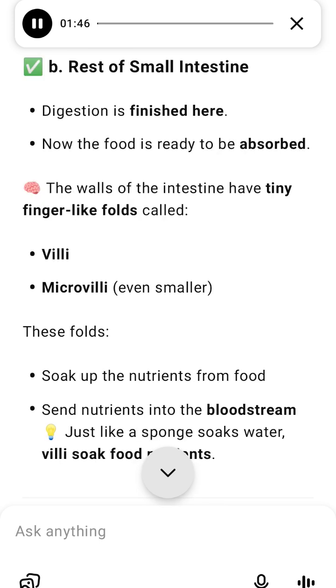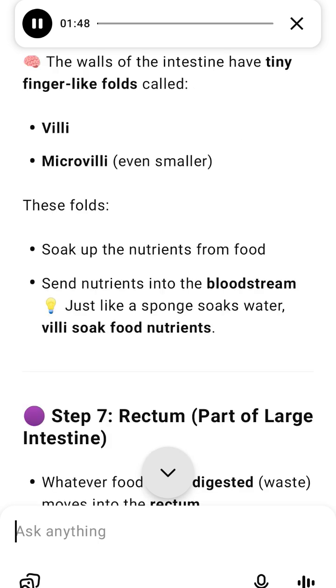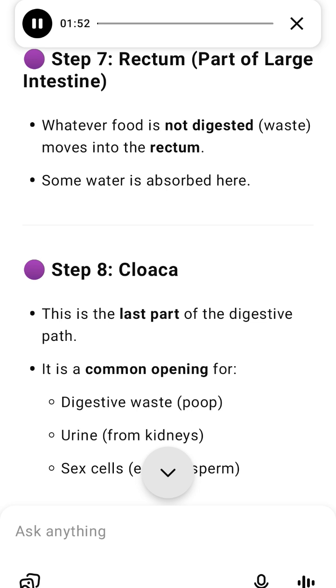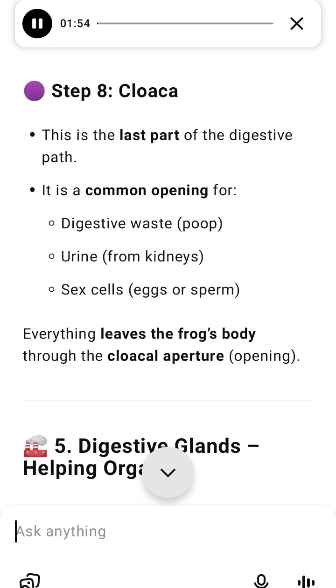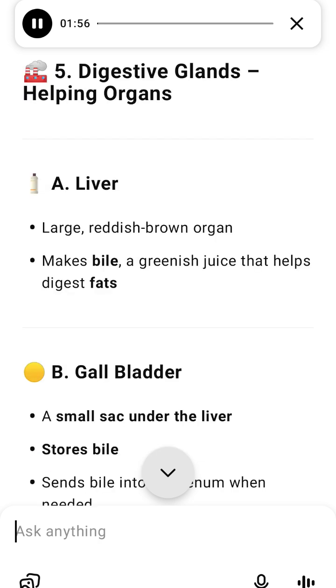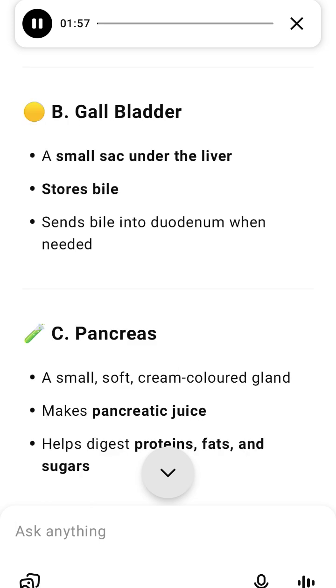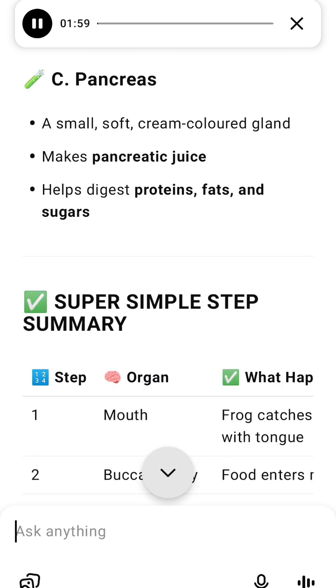F. Small intestine, divided into 2 important parts. 1. Duodenum, the first part of the small intestine. 2 juices enter here through a common bile duct. Bile from the liver, stored in the gallbladder, and pancreatic juice from the pancreas. Bile breaks big fat pieces into smaller ones, emulsifies fat, and helps the digestion of fats. Pancreatic juice contains enzymes that digest proteins, carbohydrates, sugars, and fats. So the duodenum is the main place for chemical digestion.